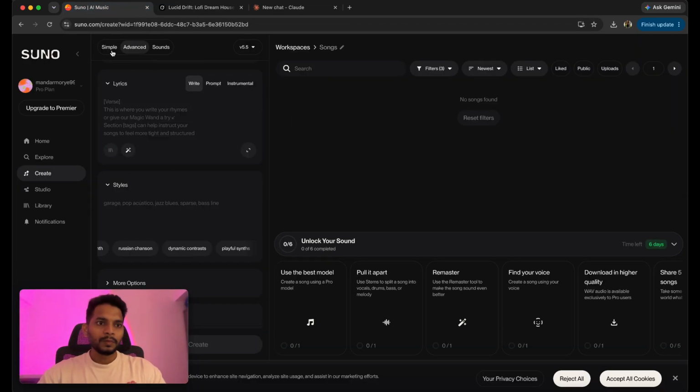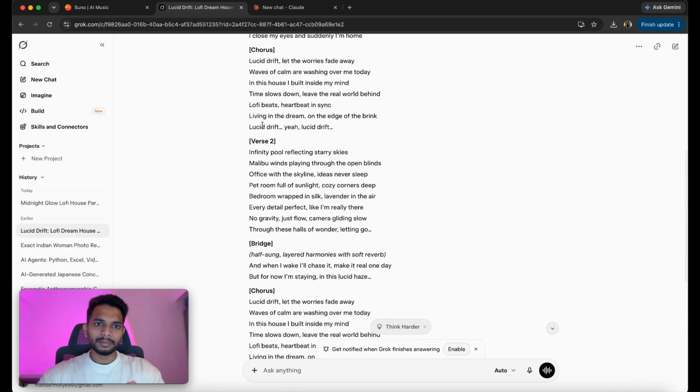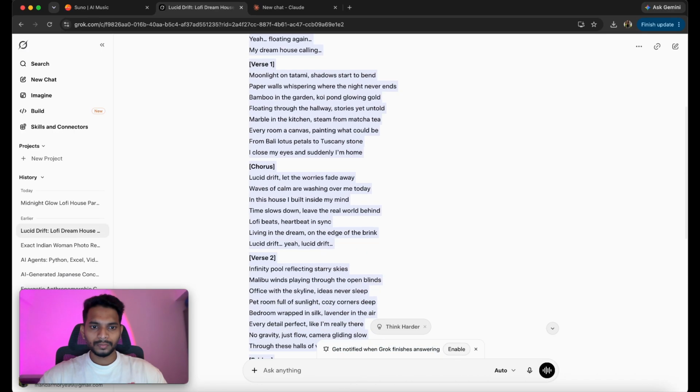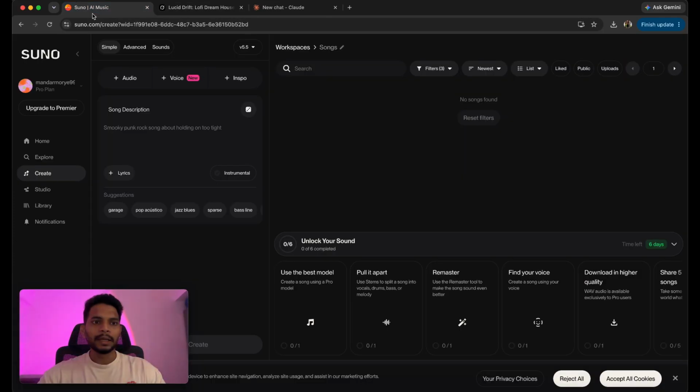Okay, so when you use Suno, this is where you land. Now at this moment I have the pro plan. It is for around 800 Indian rupees, which will be around $9 or $9-10 US dollars, right? So what I'll do is I'll simply copy these lyrics, and I'll go to the Suno app.